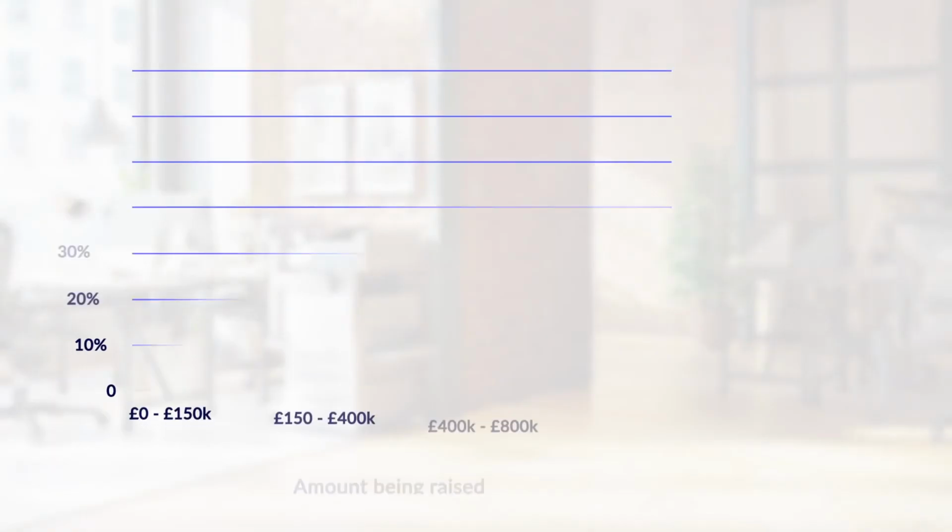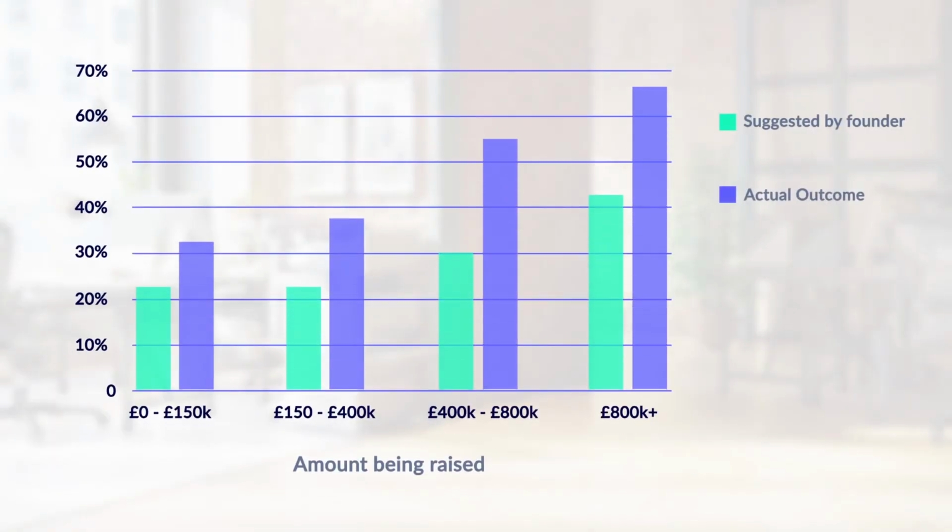Sophisticated investors, or serial angels, will usually request a seat on the board. This would be considered an investor director appointment. Here is the percentage of companies that have at least one investor director per amount being raised. If you're questioning whether someone should get a seat on the board, ask yourself if you'd get value out of that person inputting into the direction of the business. If yes, then great, it's worth giving them a director seat.